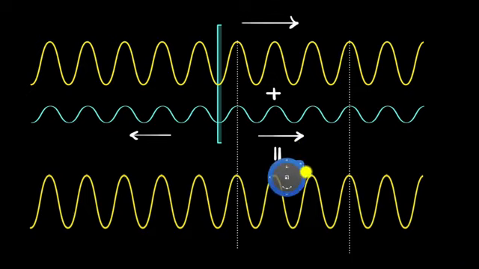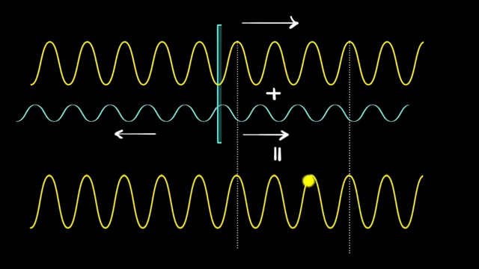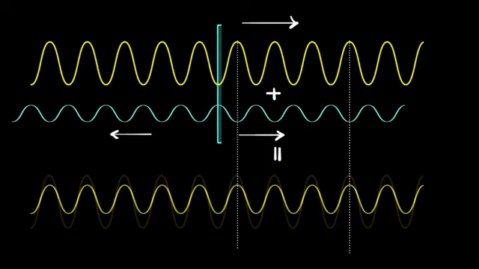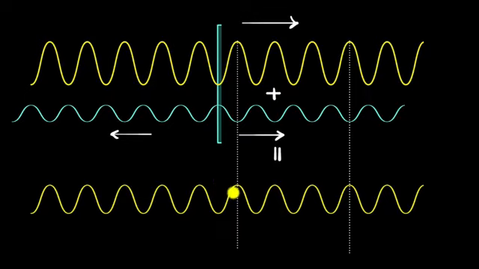But what if the secondary wave was not like this? What if the secondary wave was like this, where the peaks matched exactly with the valleys of the secondary wave? What would happen then? Now they tend to cancel each other. The peaks over here tend to cancel with the valleys, and the valleys over here tend to cancel with the peaks. But this wave is still much smaller compared to this one, because this wave is generated by a tiny sliver of a glass piece over here, so it's not much. So the height of this wave should be very, very tiny compared to the height of this one. But the net result is that you'll get a wave that looks again very much like this, but with decreased peaks and valleys. We call this destructive interference because they're destroying each other.